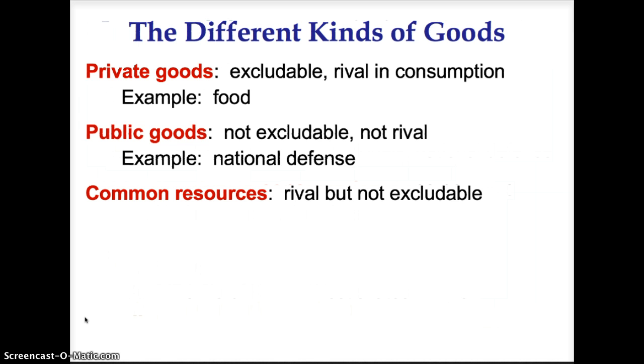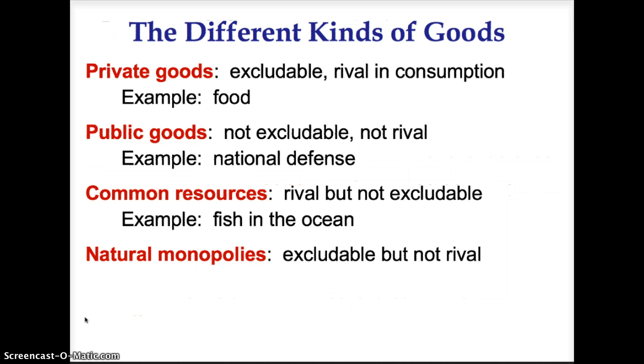Common resources are rival but not excludable. An example would be fish in the ocean. There's no way to prevent one individual from fishing, but that one person fishing leaves less fish in the ocean for everybody else. Natural monopolies are excludable but not rival. An example is cable TV. Those who pay for cable can enjoy watching TV. However, one person's viewing does not diminish the ability of others to watch the same shows.